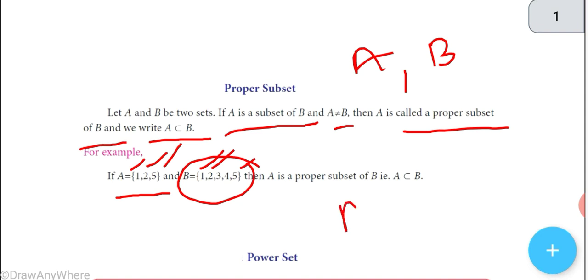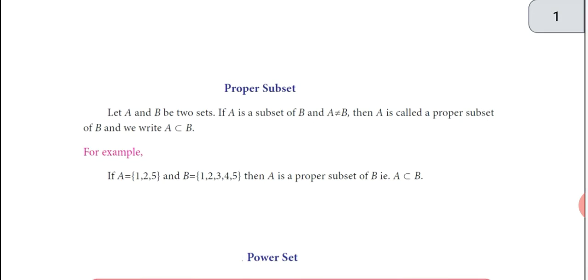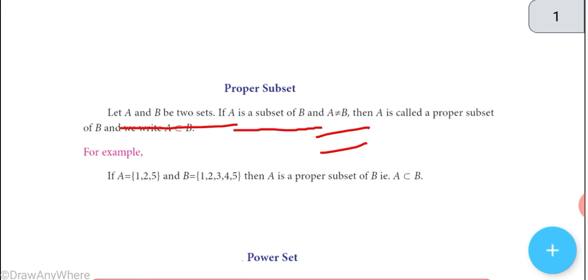But remember, A and B are not equal sets, so the cardinality should not be equal. For a proper subset, set capital A should not be equal to capital B. So let capital A and capital B be two sets. If A is a subset of capital B and capital A is not equal to capital B, then capital A is a proper subset of capital B.